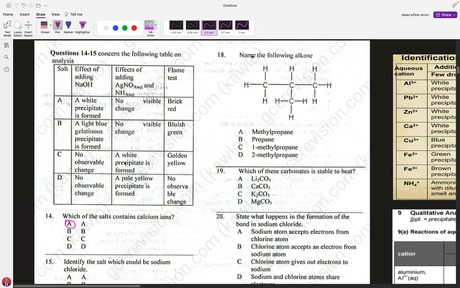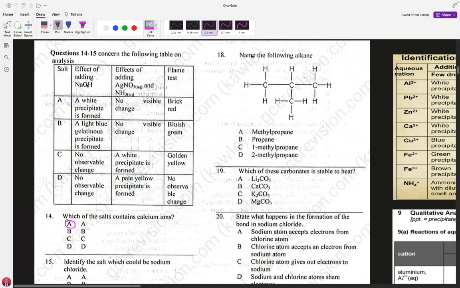So there are two things we have observed here. One, the sodium ion that is present has a golden yellow coloration under the flame. Now, on adding silver nitrate, because of the presence of chloride, a white precipitate is formed.